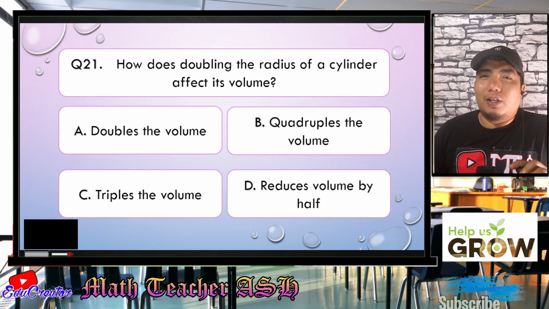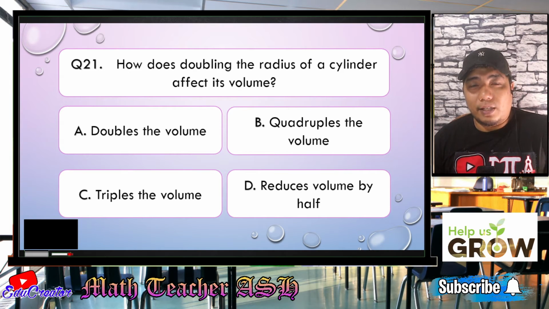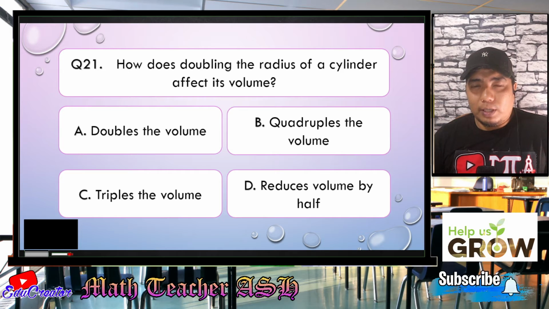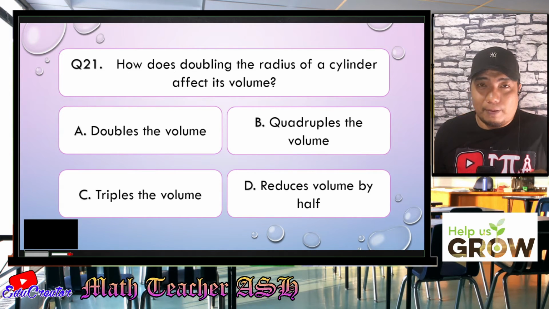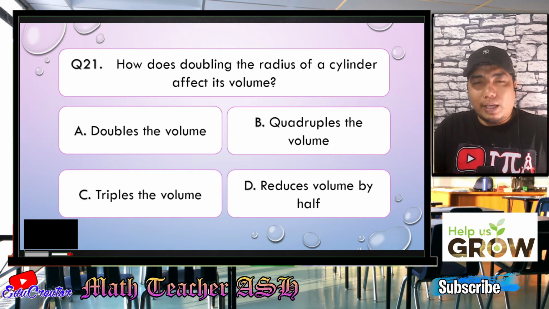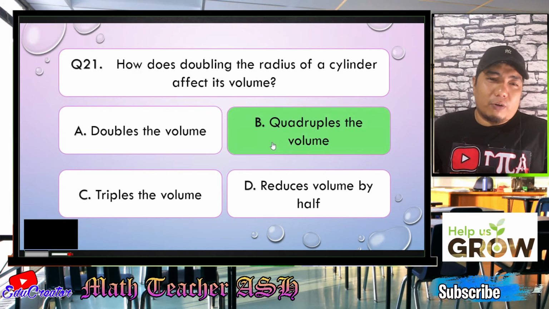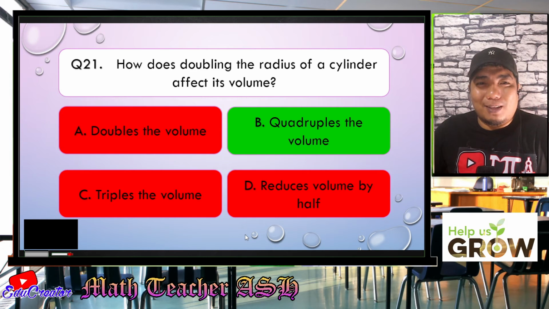Okay, my dear math learners, if you can remember our formula for the volume of a cylinder, that is basically V, which means volume, is equal to pi r squared h. So if your radius will be doubled, then that doubled radius will be squared by itself, right? So when the double is squared, it will become quadrupled. So therefore, the correct answer is letter D. Alright, I hope you got that one, my dear math learners.